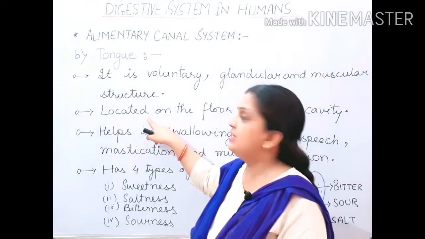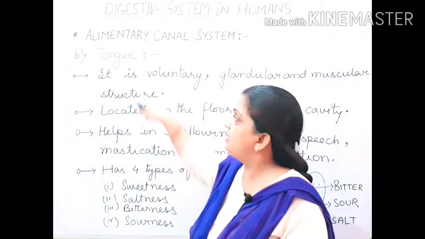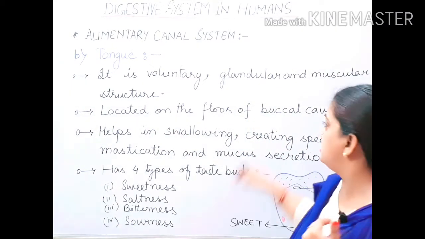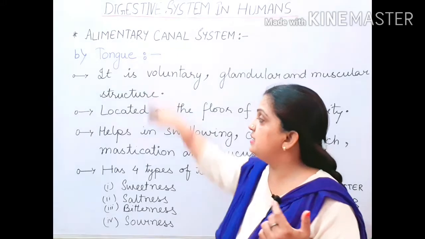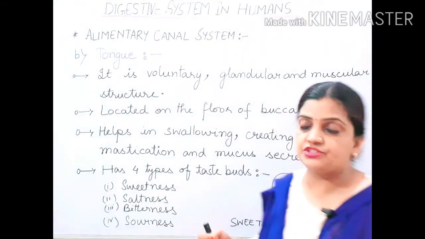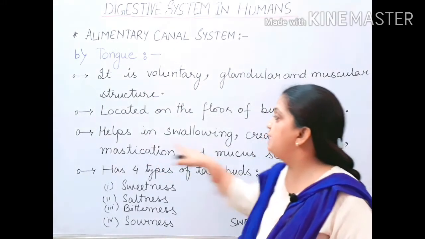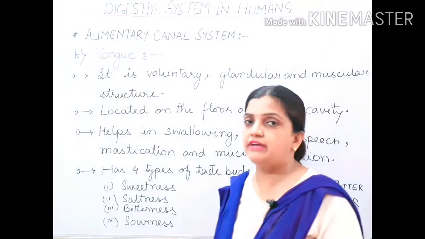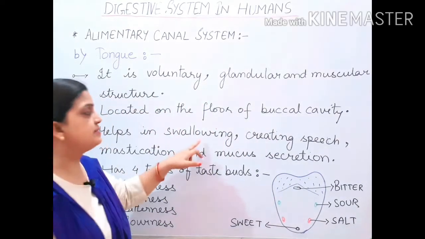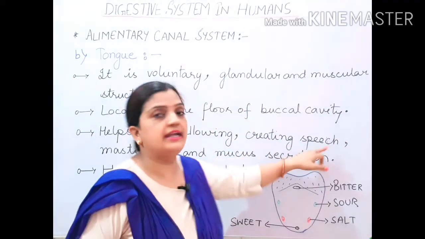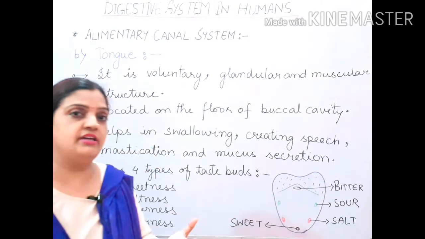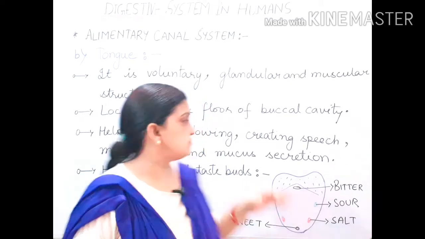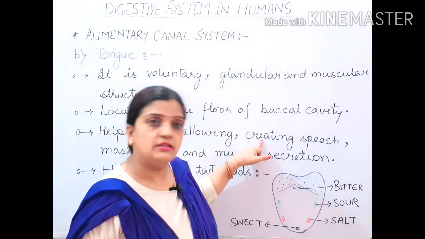In the last part, on the buccal cavity, we discussed where the tongue is located. The tongue is located at the floor of the buccal cavity. Now, this tongue helps in which types of functions? It helps in swallowing. When we eat our food, the food can be swallowed very nicely. So our tongue helps in swallowing. It helps in creating speech. The words that come out, the sound that we take out from our throat and from our mouth, is supported by the tongue.